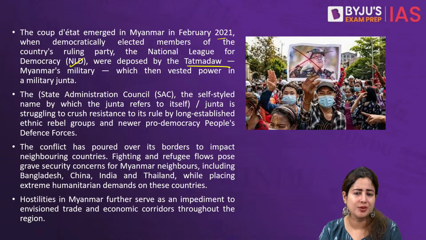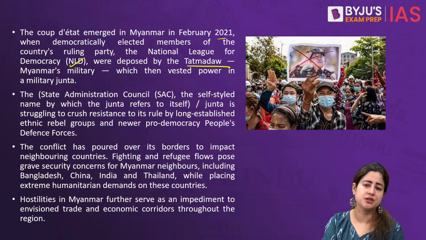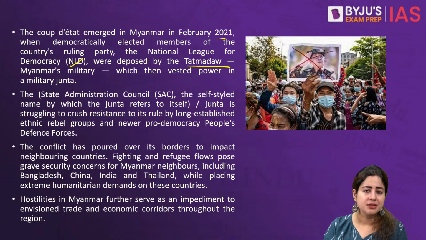For example, back in 2014-15, we saw the Rohingya crisis. Once again, they became severe victims of military junta's suppression at that time. Similarly, famous leaders like Aung San Suu Kyi, they have been in prison for like immemorial period of time now.